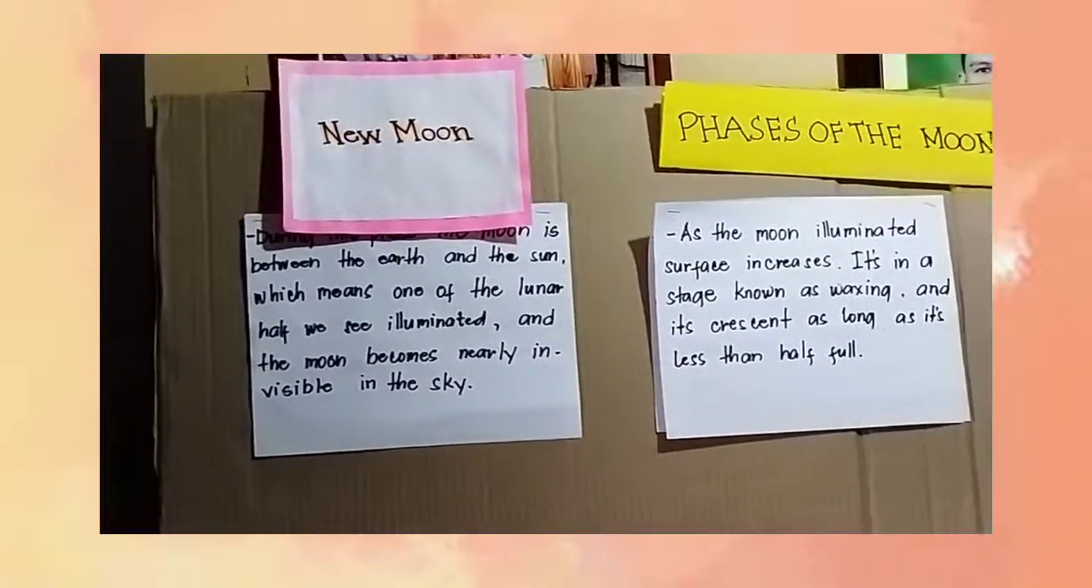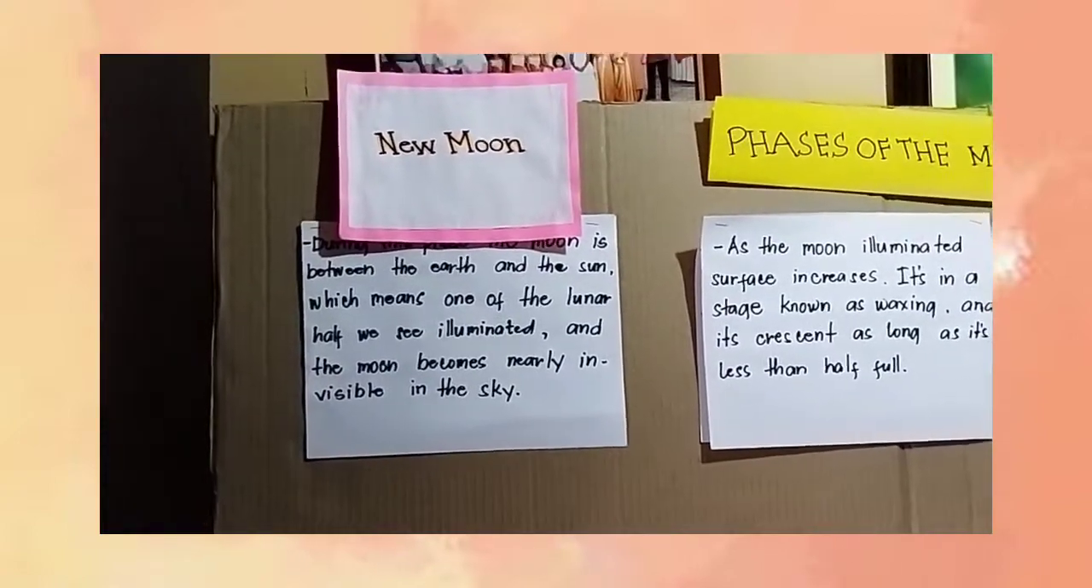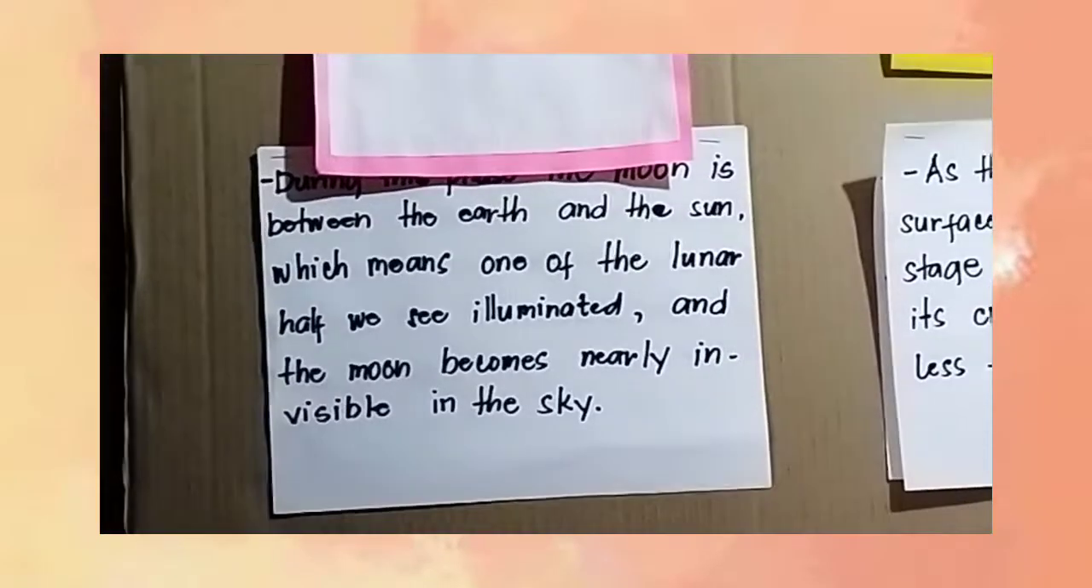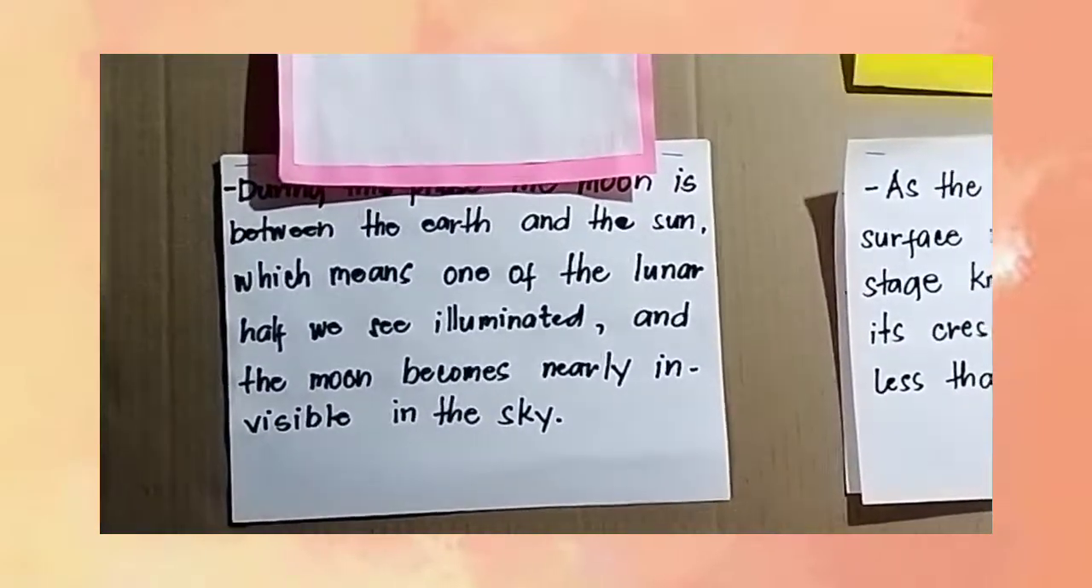During this phase, the moon is between the Earth and the sun, which means the half of the moon we see is not illuminated and the moon becomes nearly invisible in the sky.